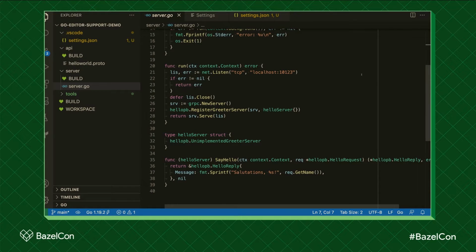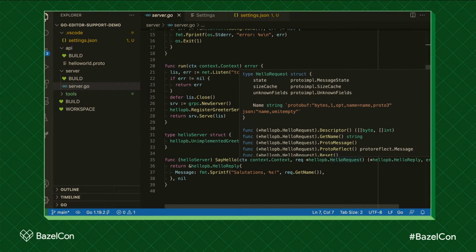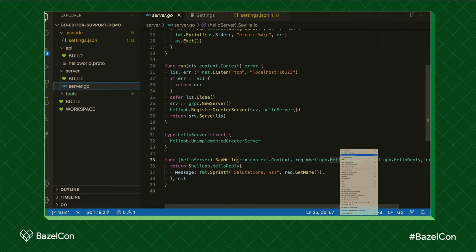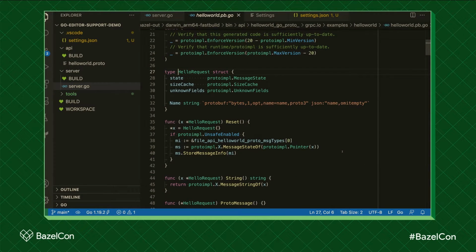I'm going to select a symbol here, totally at random, not carefully prepared. I'm going to go to HelloRequest here, and you can see this hover is working. I'm going to right click this, and I again realize it's totally unreadable, but go to definition. So this is a type definition, and it's inside our generated code. You can see at the top, it's somewhere in Bazel's internal directory. So our editor knew where to find that and knew to build it.